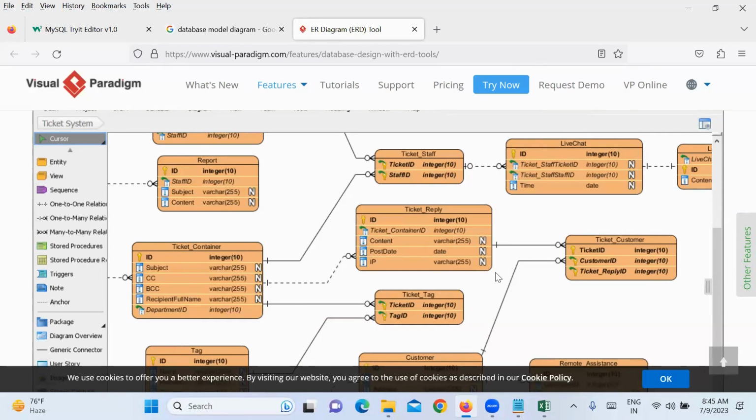Is it called schema, sir? You can call it schema, or model, or ER diagram, whatever. Okay, sir. So this is also called an ER diagram, entity relationship diagram, or model diagram, or schema.